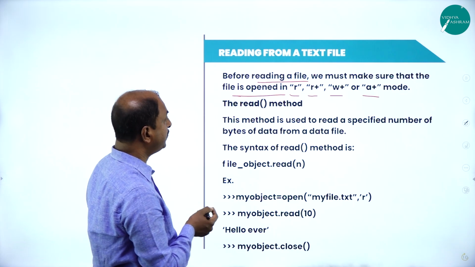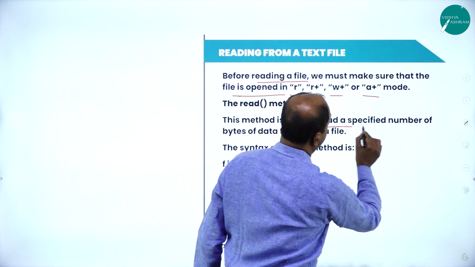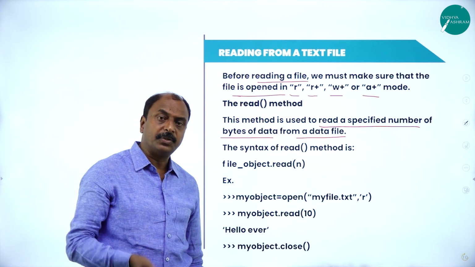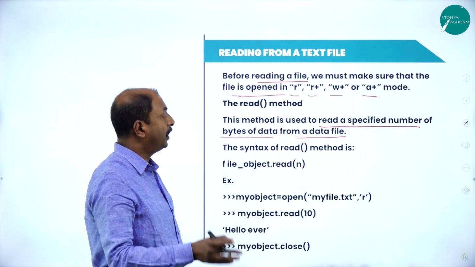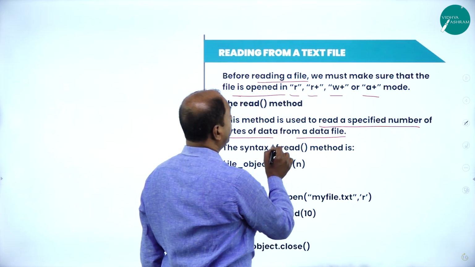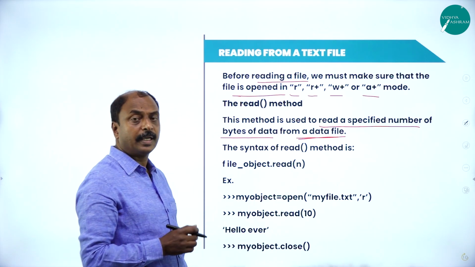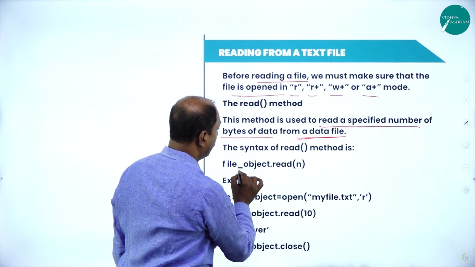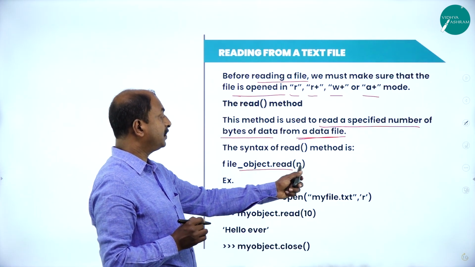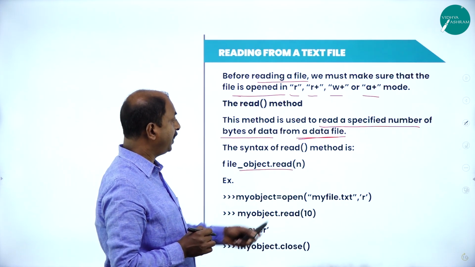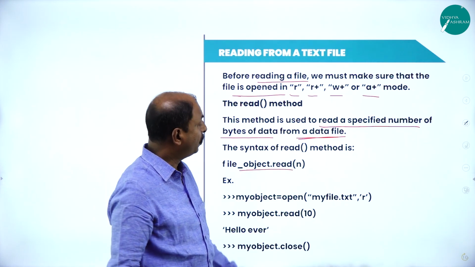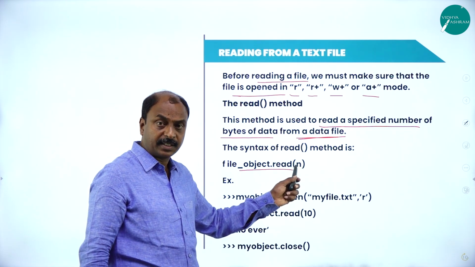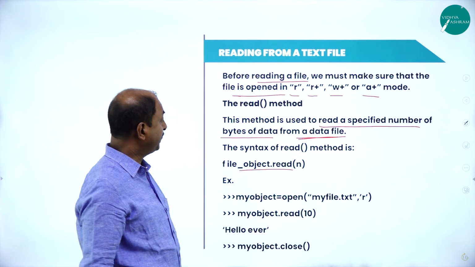Now let us see the definition of this. This method is used to read a specified number of bytes of data from a data file. It is also possible to read entire information from a line, and also possible to read specific data of a particular file or a part of a file. The syntax goes like this: the read method, file object dot read, and in brackets the parameter, that is n. Here n stands for an integer value. So it takes an integer as an argument and is going to read that many characters from the given text file.